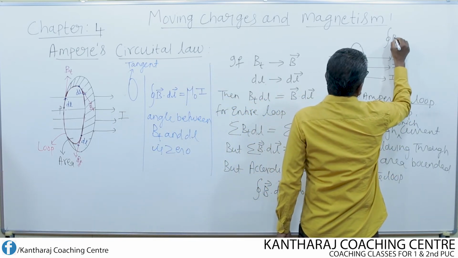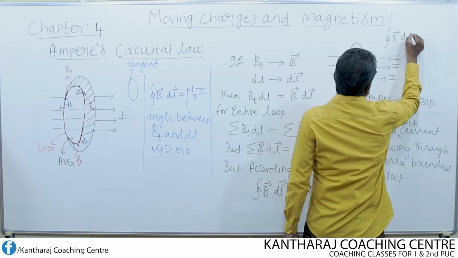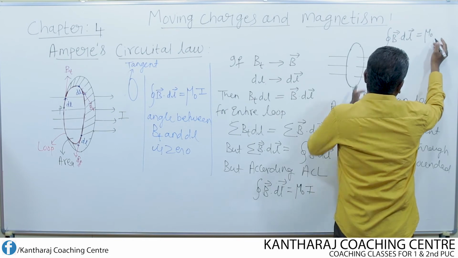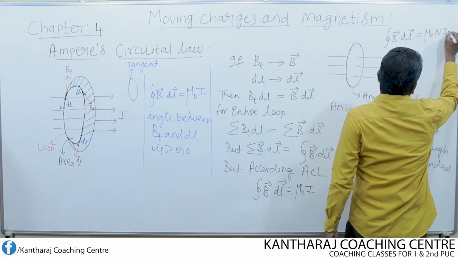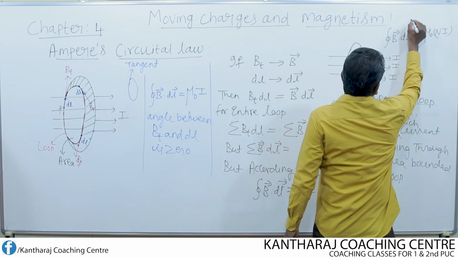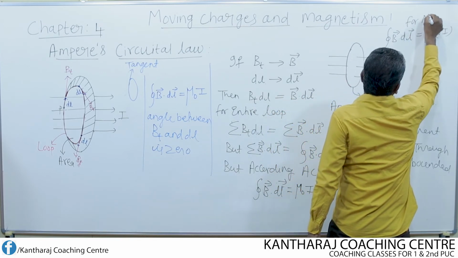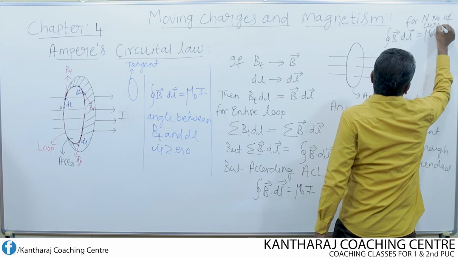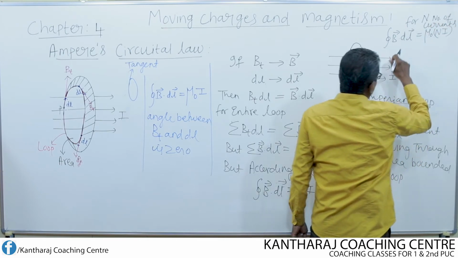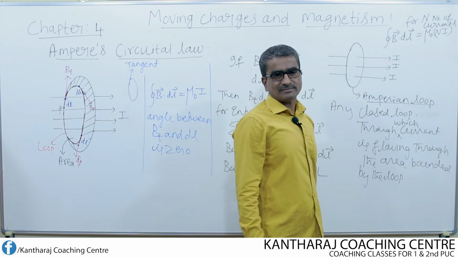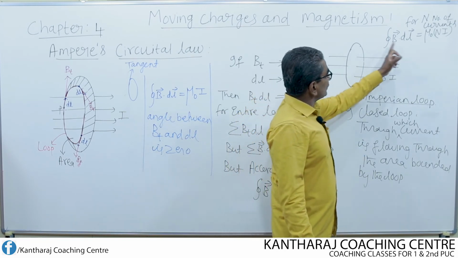Look here, this can be written as the closed integral of B dot dl equal to mu naught times the current, but mu naught n times the current. So this is for n number of currents of the same magnitude. This is one current, this is another current, this is one more current. So this is how we can write.